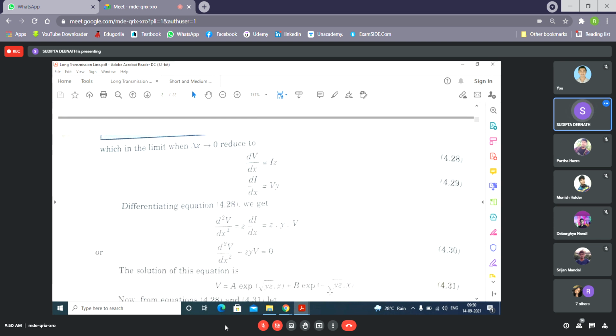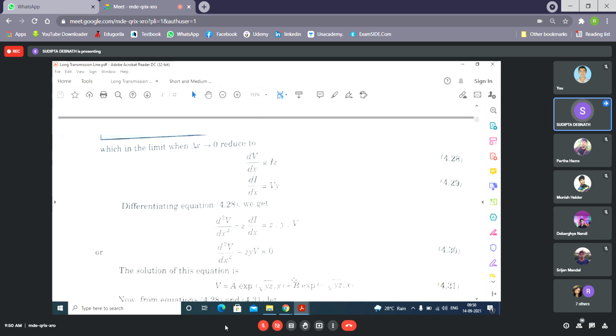So V will be equal to A e to the power root over yz into x, because x is the variable, plus B into e to the power minus root over yz into x. You can find this solution with the help of any maths book. Now A and B are constants, so we need to find their values.